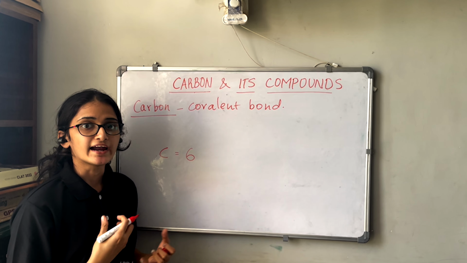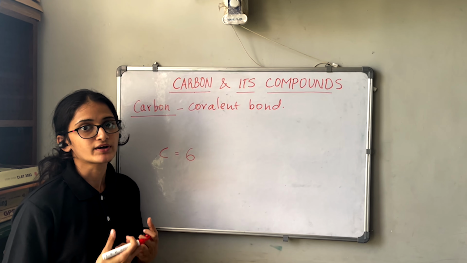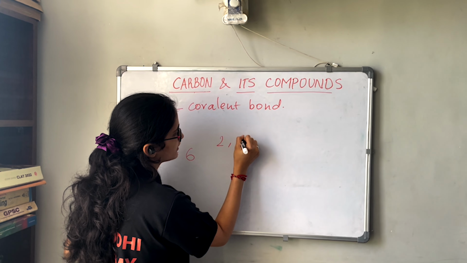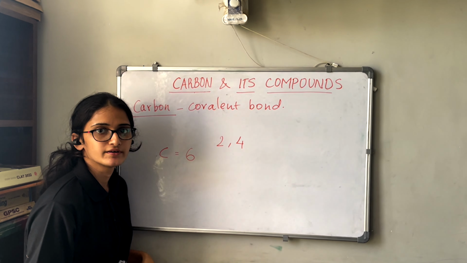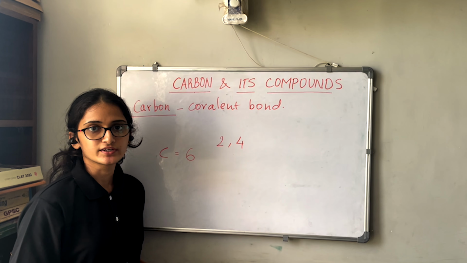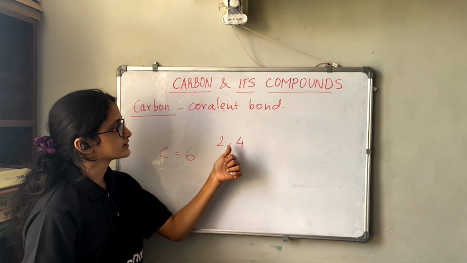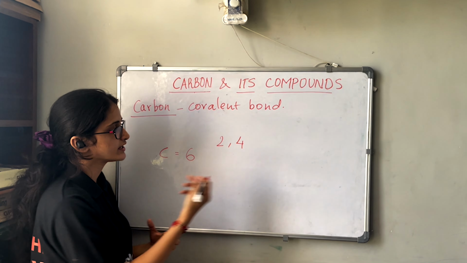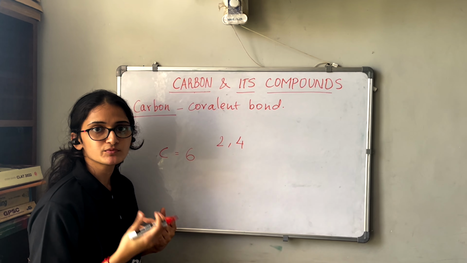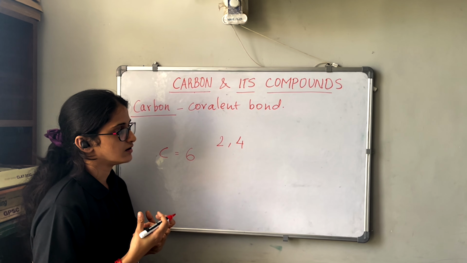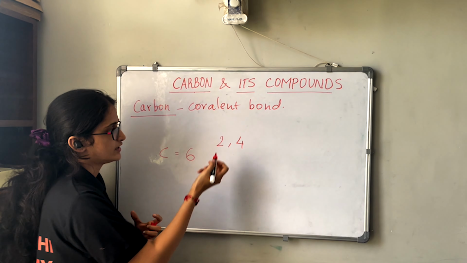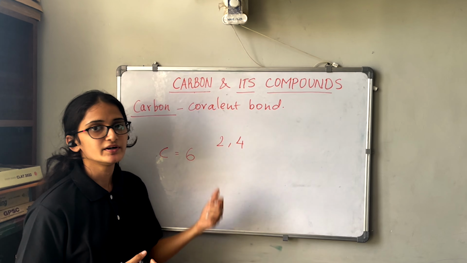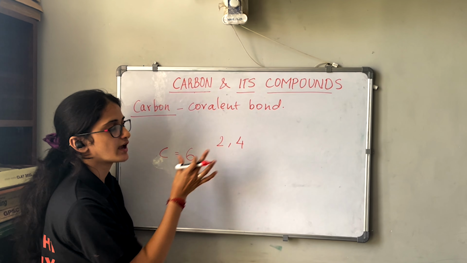So while writing the electronic configuration of carbon, how will we write it? It will be 2, 4, right? This is the electronic configuration of carbon. For carbon to become stable, we need 4 more electrons, but we have just 4 electrons here.